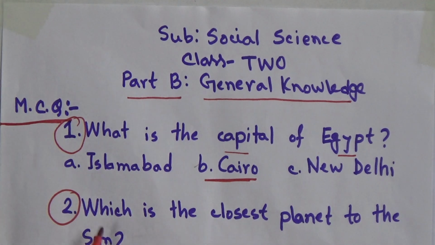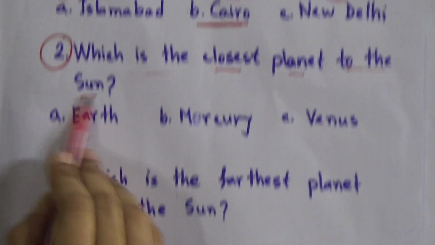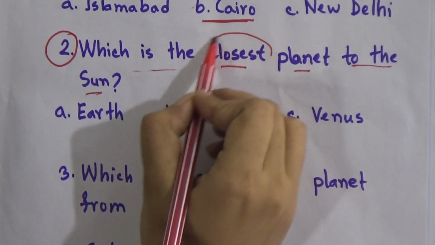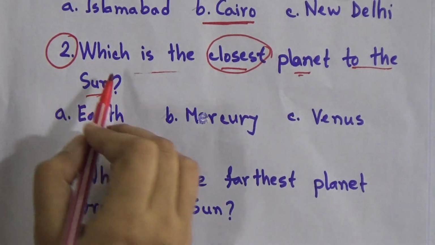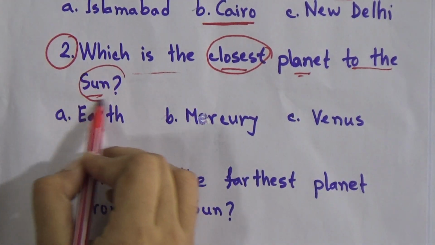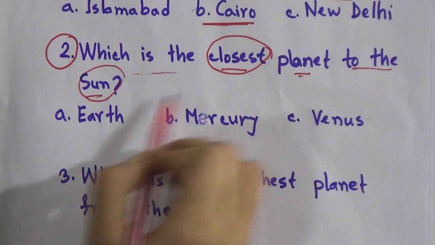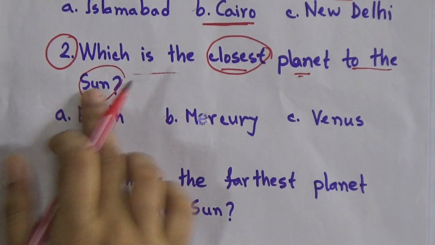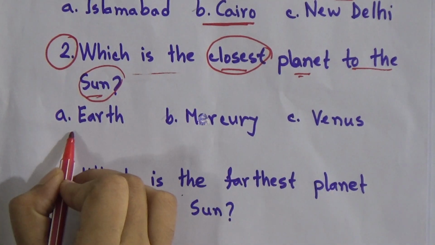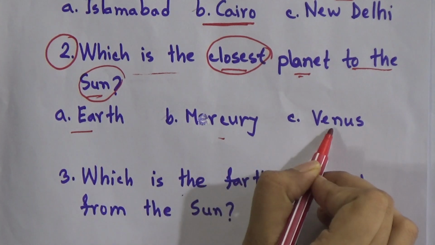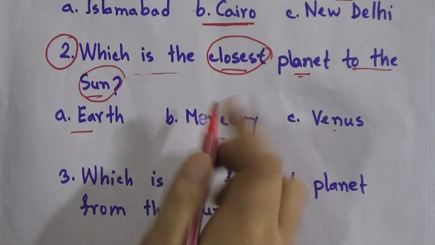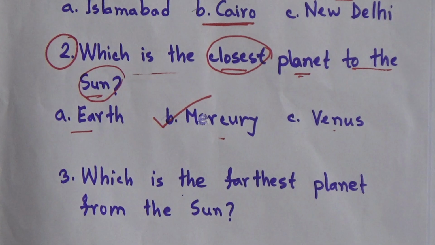The second question is, which is the closest planet to the sun? That means they are asking about the closest planet to the sun. The options are Earth, Mercury and Venus. The correct answer is Mercury.